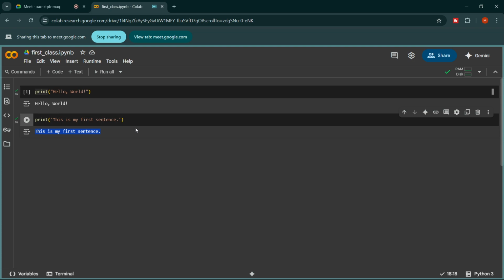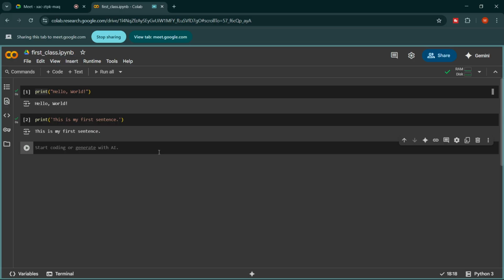Okay, so now there's a question: can I use more than one sentence in a single print statement? Yes, definitely I can do that. So for example, let me write print, and I will be using brackets again, right? I have already cleared that I can use single quote or double quote. So it's my choice, whichever I want to use.